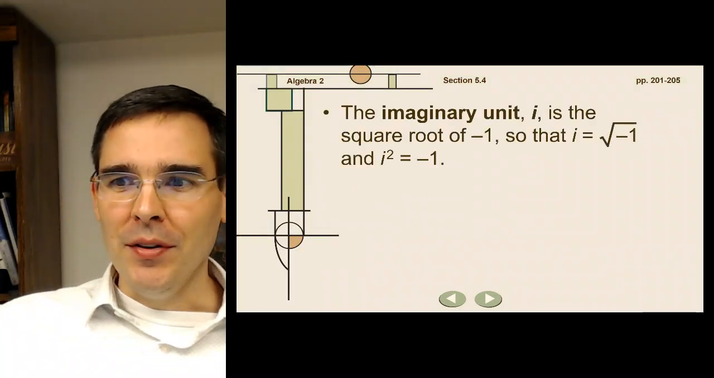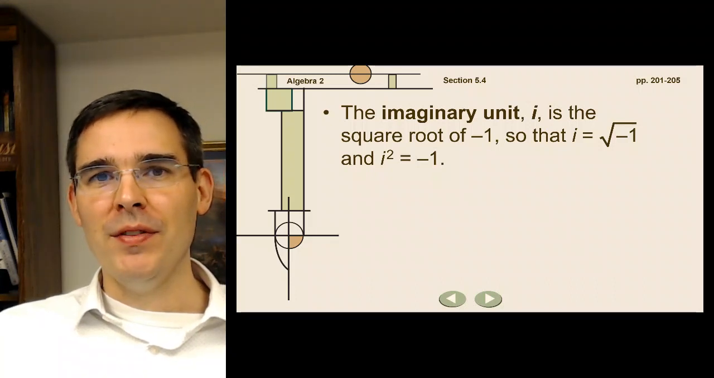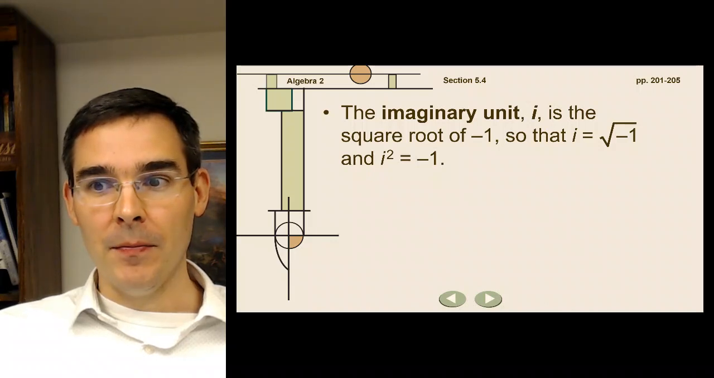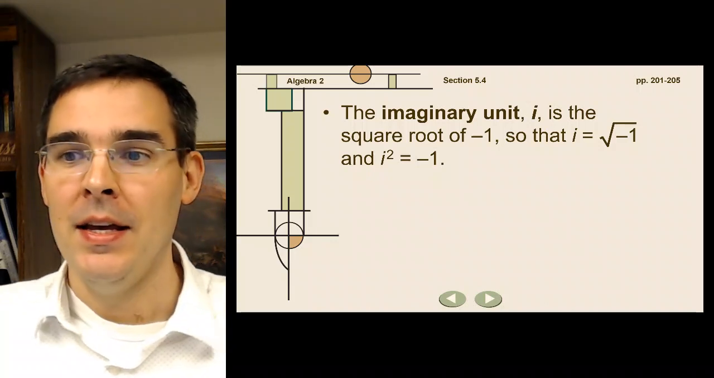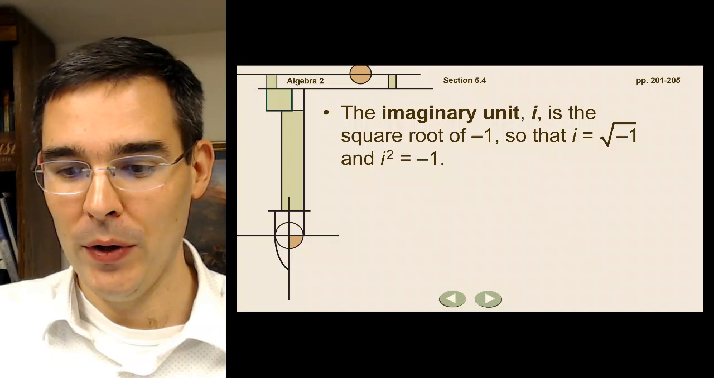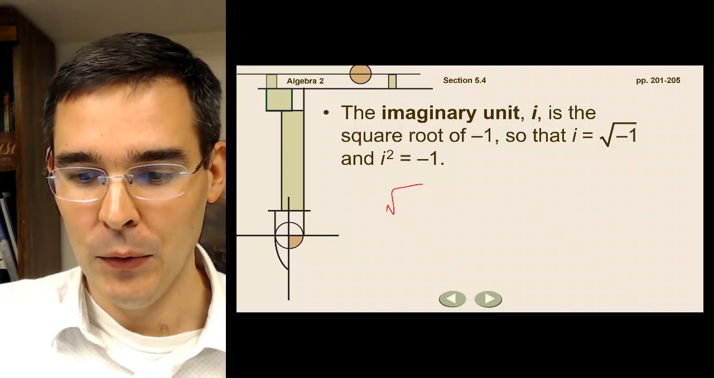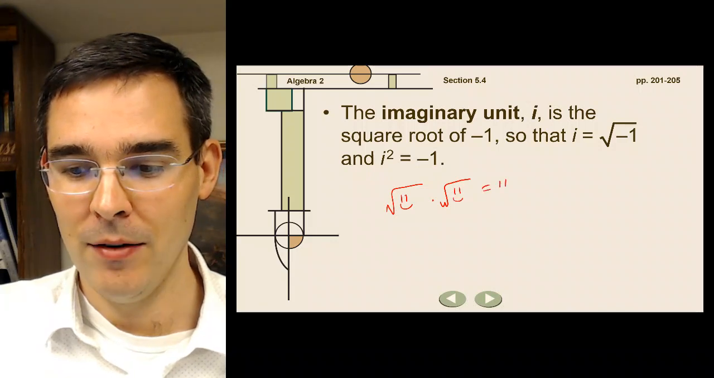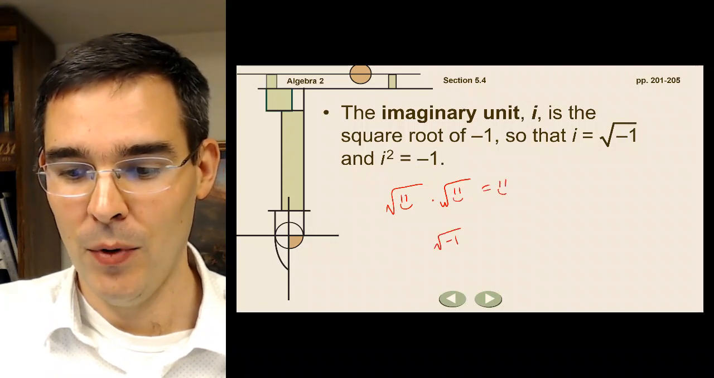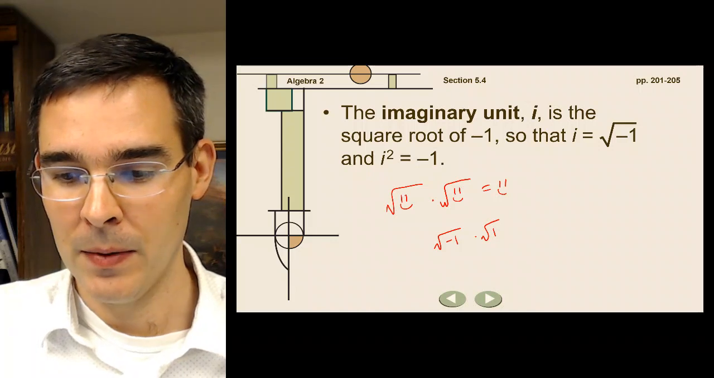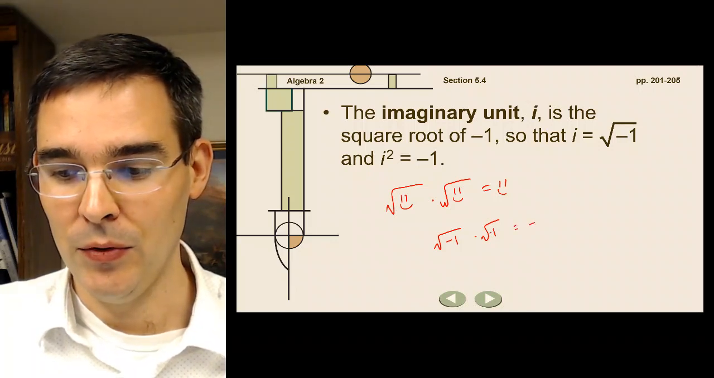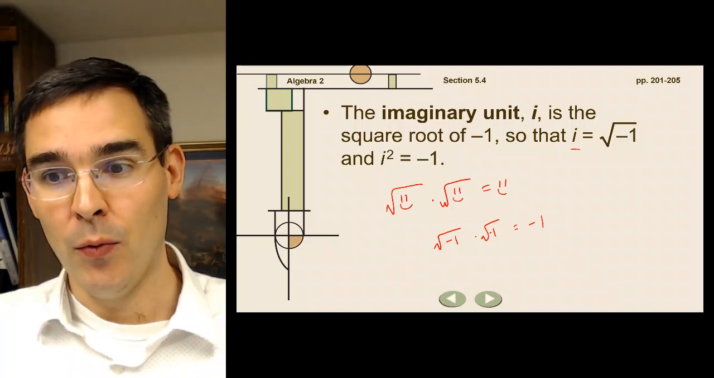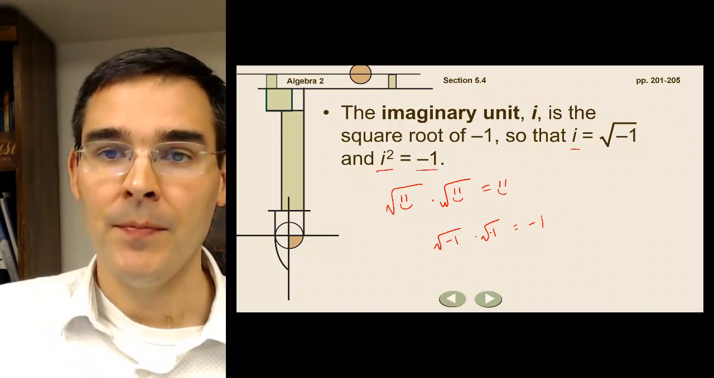The imaginary unit, i, is the square root of negative 1. So i equals root negative 1, and i squared equals negative 1. Remember when we talked yesterday how the root of a smiley face times the root of a smiley face equals a smiley face? Well, the root of negative 1 times the root of negative 1 is going to equal negative 1. So i is root negative 1, and i squared is negative 1.